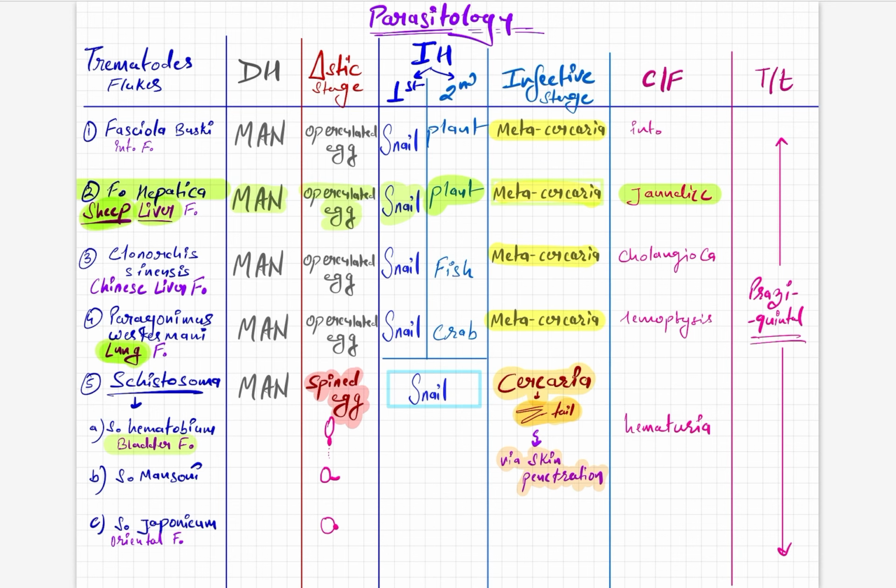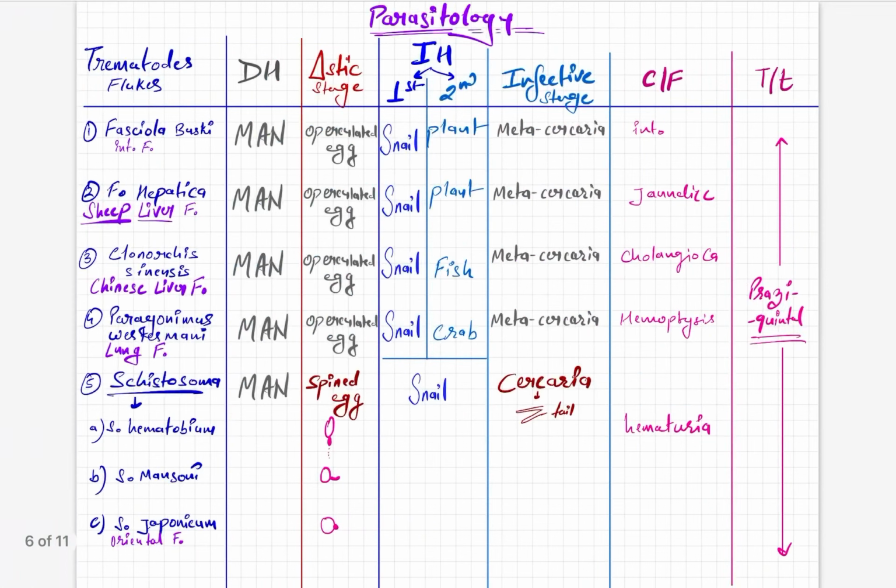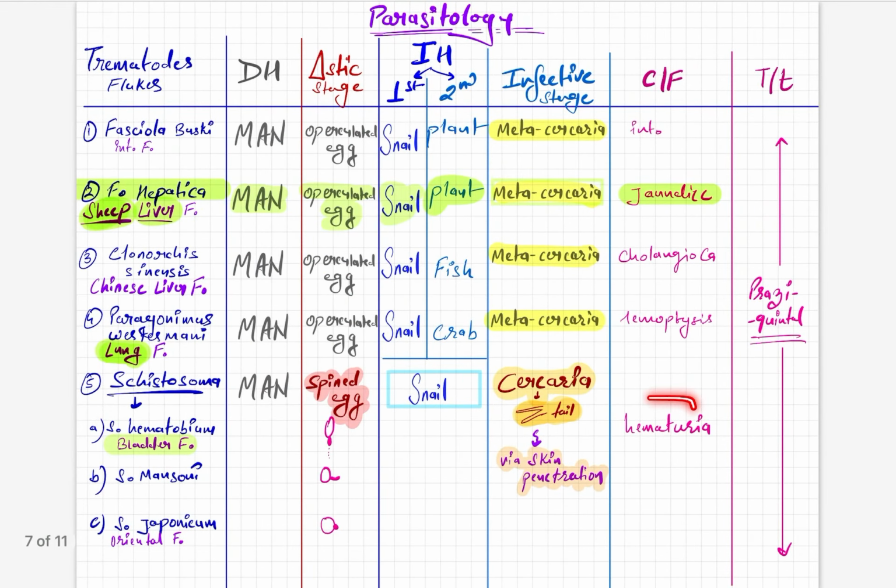Now, a few common names are important, like Schistosoma haematobium. It causes hematuria, and hematuria is related to the bladder. While making this table, I missed bladder fluke here, but I knew that it causes hematuria, so I guessed bladder fluke. So you don't have to miss this bladder fluke also.